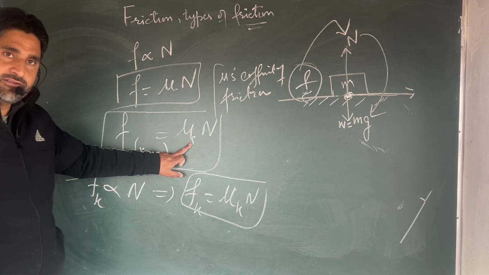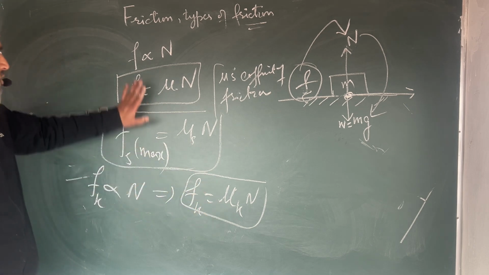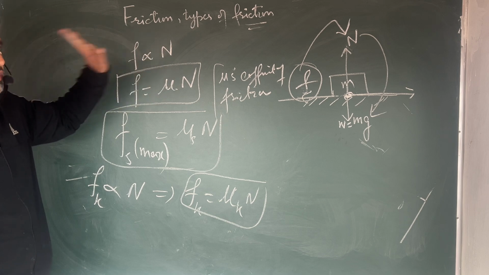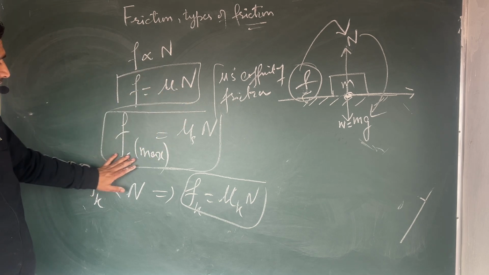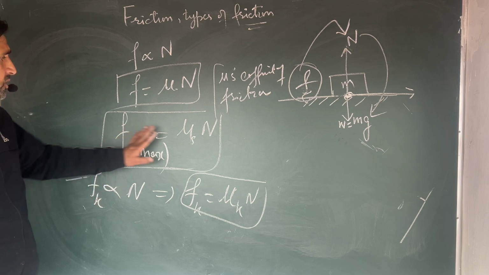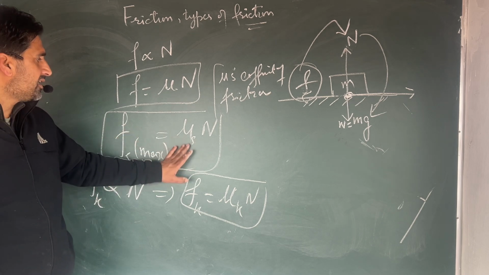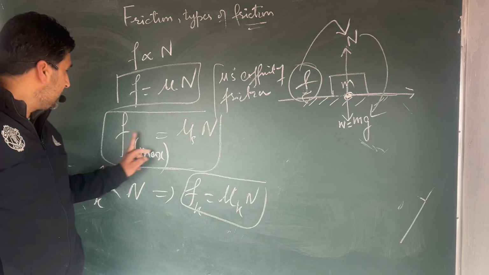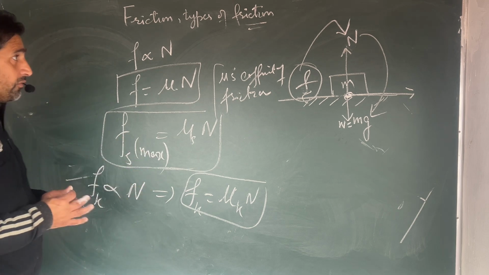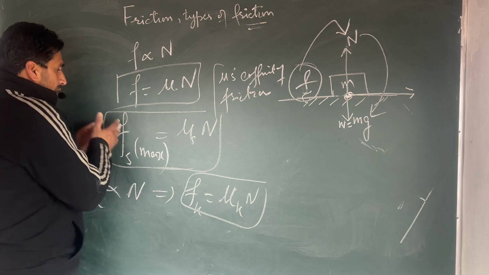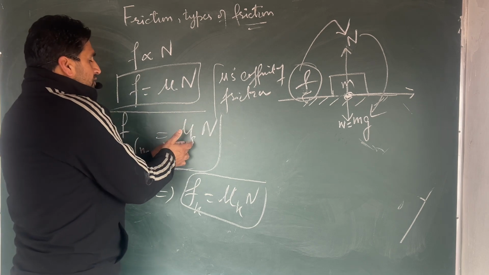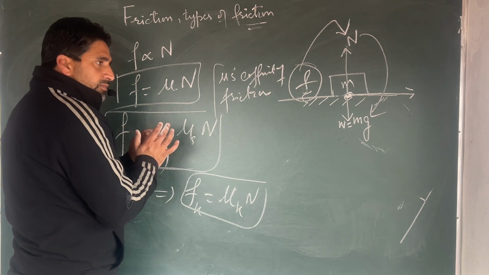This is the coefficient of static friction here, and this is the coefficient of kinetic friction here. So you just remember that friction is directly proportional to normal reaction. Friction is equal to mu N. For maximum static friction, you have a constant of proportionality mu_s and N. You can now calculate F in terms of mu N, and mu is always given in a numerical or in any problem.